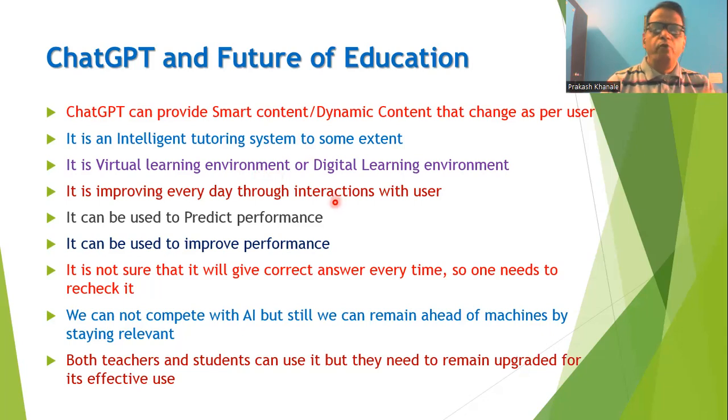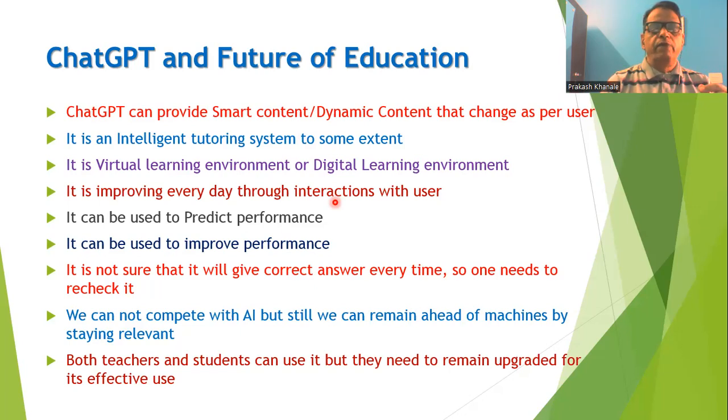ChatGPT is improving every day. You will find that many people across the globe are accessing it. They are interacting with it, giving their responses, and asking their questions. Based on the data generated through these interactions, ChatGPT is improving every day.